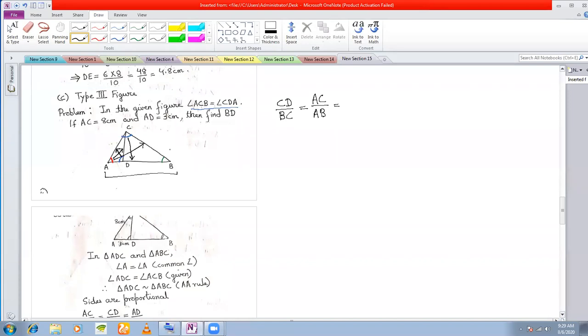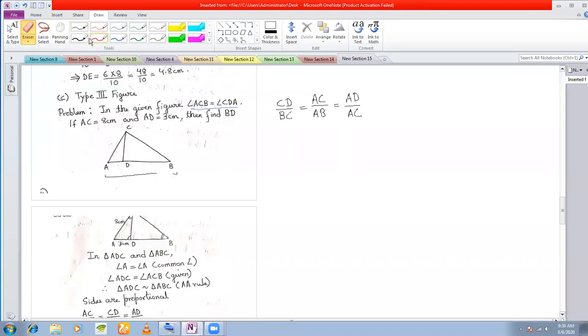And the green angle, this green angle is equal to which angle? This angle is that of the bigger triangle only. And which angle is left in the smaller triangle? This angle is left. That means these two angles must be equal, isn't it? So that means in the smaller triangle, opposite to this green angle is the side AD. And opposite to this side AD in the bigger triangle is the side AC. Any question? Or should I do once again? Should I write the proportional side once again? So once again do. Okay, fine.